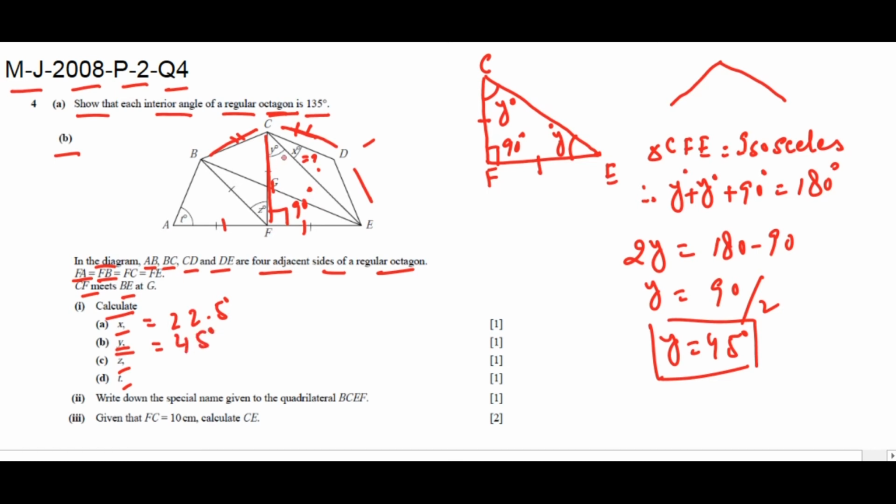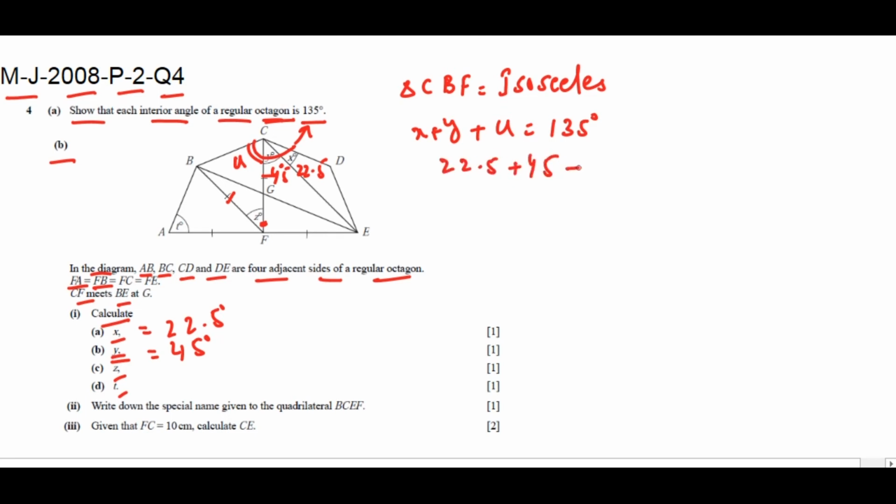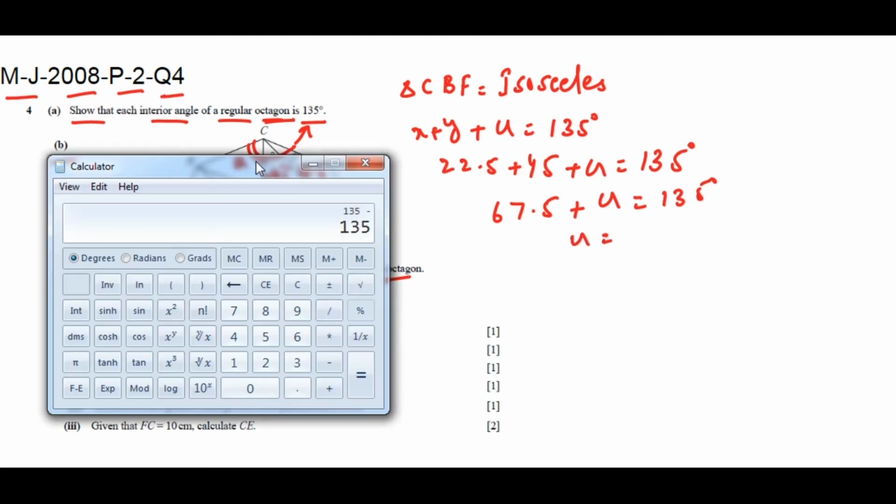Now working for angle Z. CBF triangle is also isosceles as shown. Let u be the angle. x plus y plus u is equal to 135 degrees, the interior angle of the octagon as shown. 22.5 plus 45 plus u is equal to 135 degrees. 67.5 plus u is equal to 135. u is equal to 135 minus 67.5. So u is equal to 67.5.